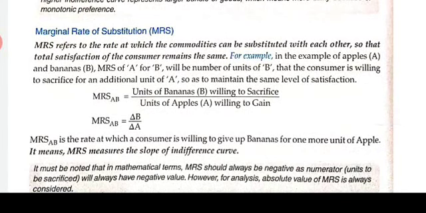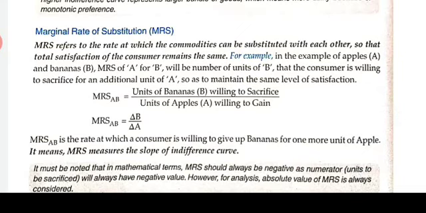Next is the marginal rate of substitution. MRS is the same as MRT. MRS refers to the rate at which the commodities can be substituted with each other so that the total satisfaction of the consumer remains the same. For example, in the example of apples and bananas, MRS of A for B will be the number of units of B that the consumer is willing to sacrifice for an additional unit of apple so as to maintain the same level of satisfaction. That means MRS AB is units of banana willing to sacrifice divided by units of apple willing to gain.